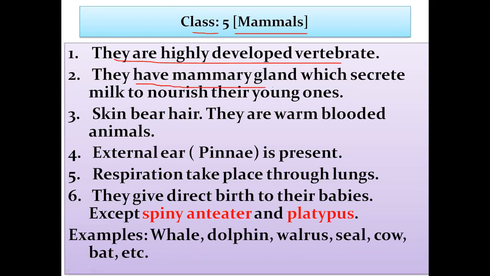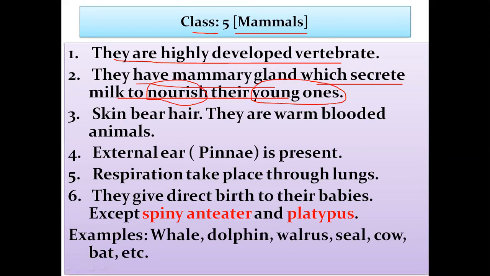They have mammary glands which secrete milk to nourish their young ones. Nourish means to provide them nutrition. They secrete milk to provide nutrients to their young ones. Young ones means their babies. For their babies, they secrete milk, which is the nutrient for the young ones.